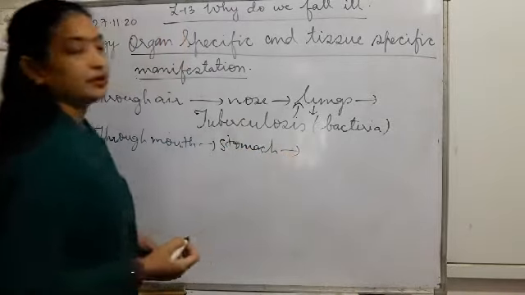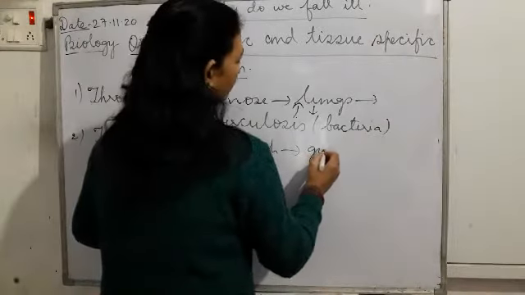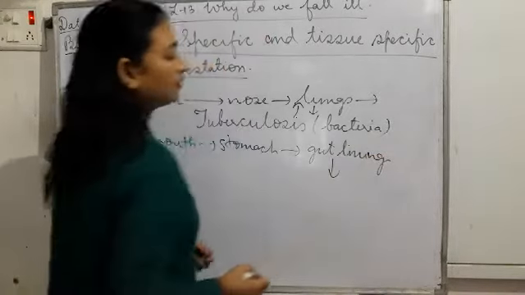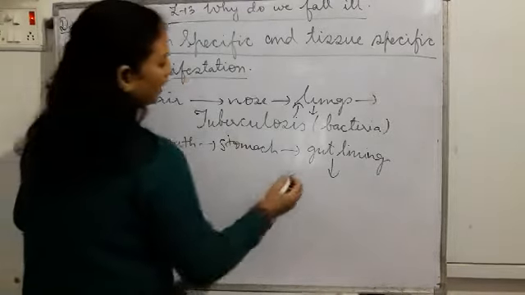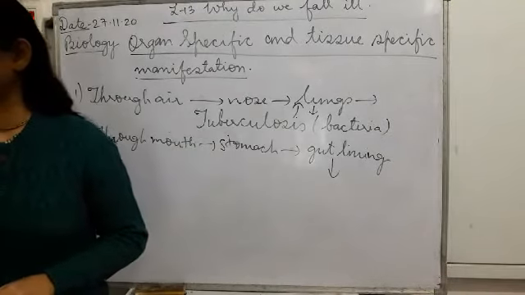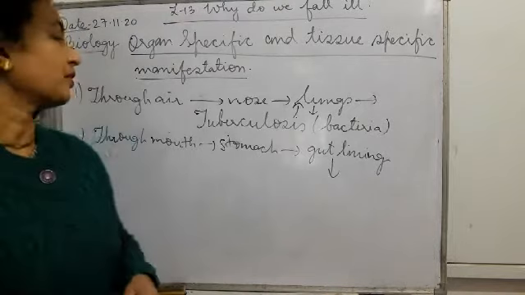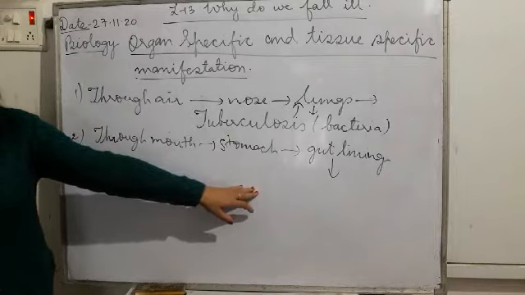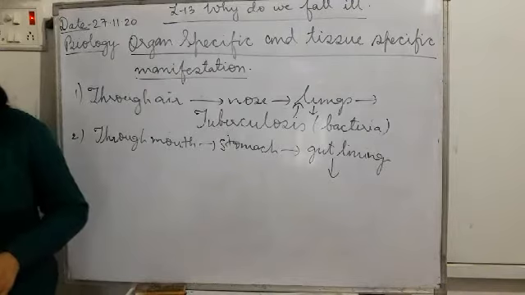They remain in the stomach, or they may remain in the gut lining, you can say. In the gut lining they harbor. In the lining of the gut, that is our intestine, it harbors. And gut is our digestive system, this small intestine and large intestine. So in the lining of the intestine or the lining of the stomach they remain, and then they start dividing.